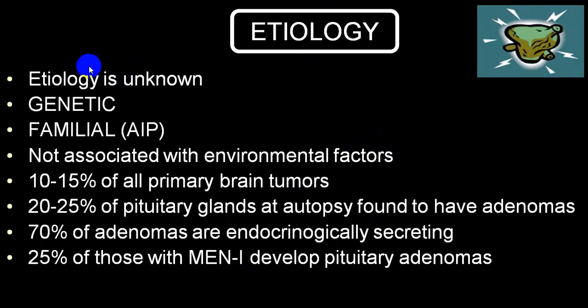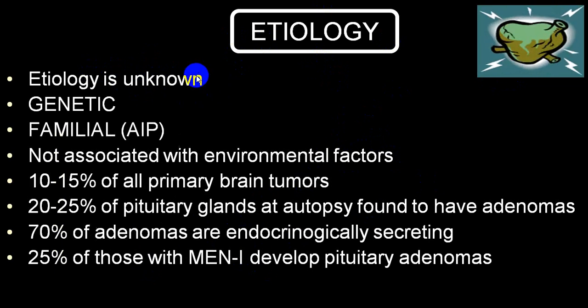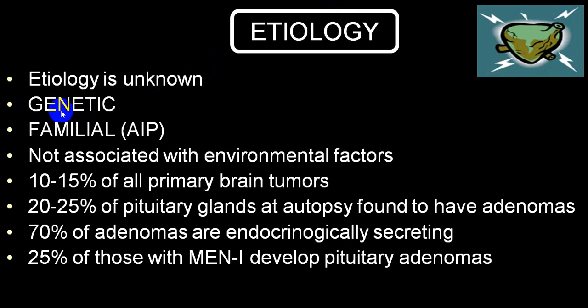Etiology wise, one of the most common is unknown etiology or idiopathic. One of the etiologies for pituitary tumors is genetic or familial. So this is one of the common etiologies. Usually there is no environmental factor which is responsible for pituitary tumors. It accounts for 10 to 15% of all brain tumors, and 20 to 25% of pituitary glands are found to have adenomas. Those are most commonly adenomas, and 70% of the adenomas are secreting tumors.